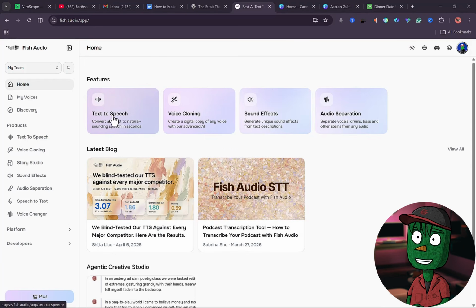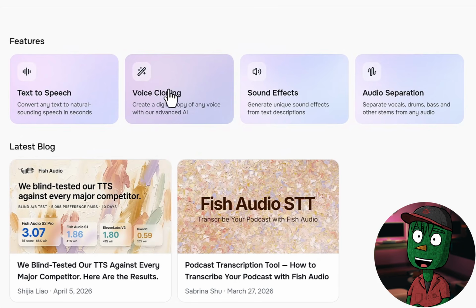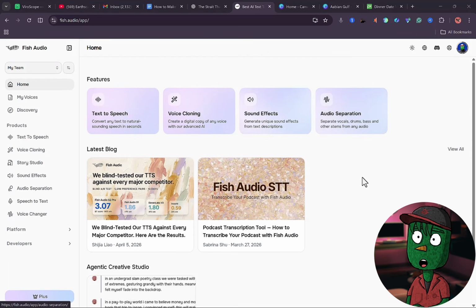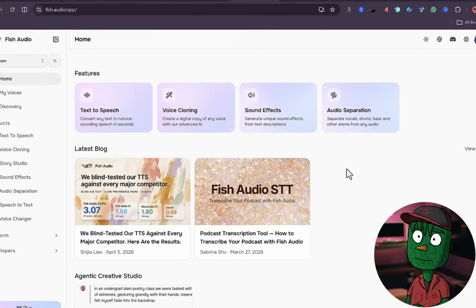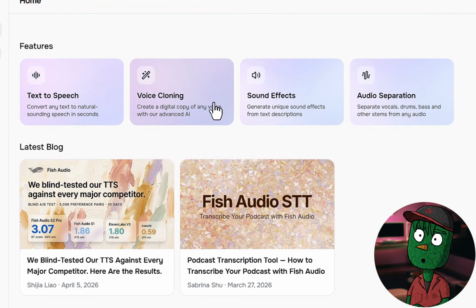The first thing you need to do is come to the home page. You're going to see that Fish Audio has a lot of features like text-to-speech, voice cloning, sound effects, and audio separation. Before we go to text-to-speech, we first of all need to clone our own voice because we don't want to be using a voiceover that a lot of people are using. We want our voice to be unique, right?